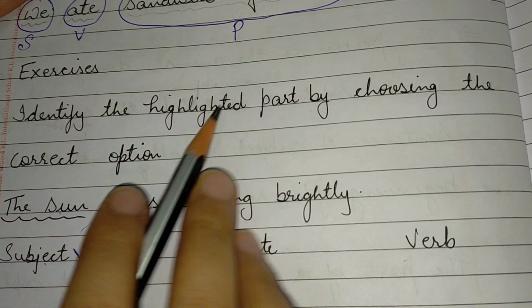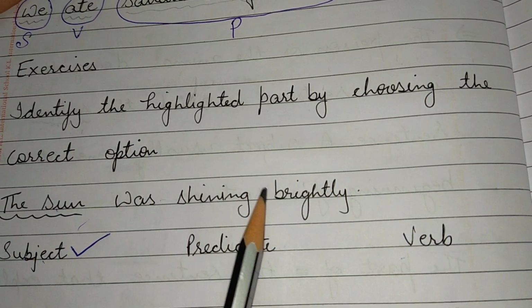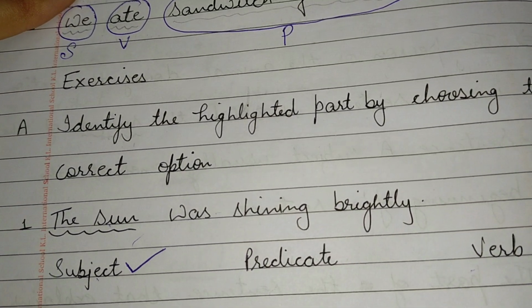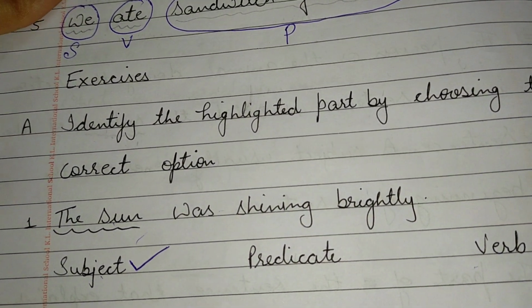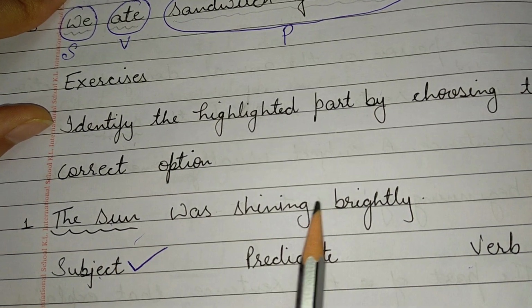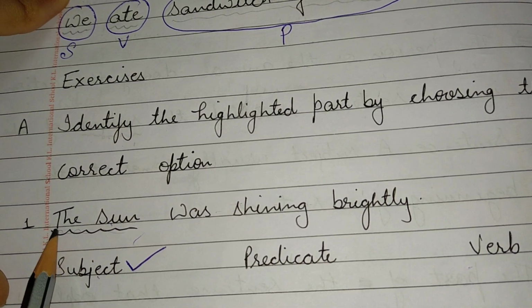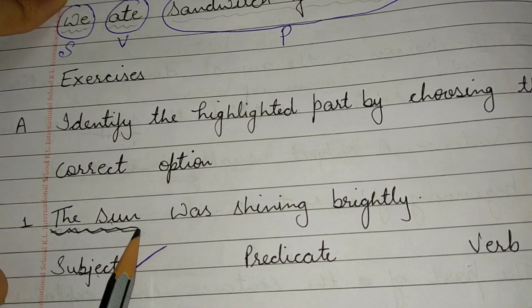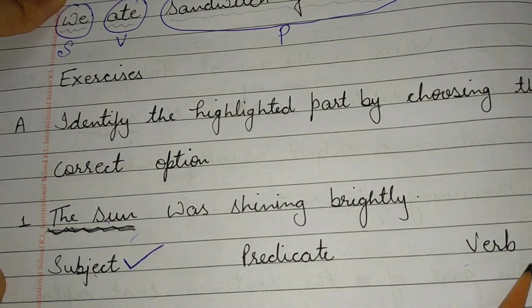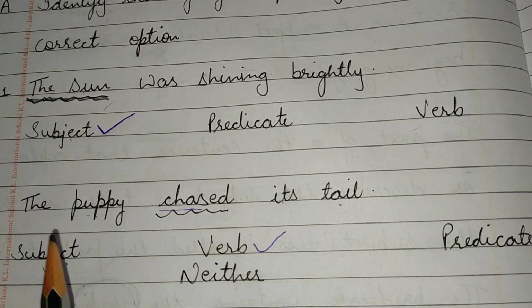Identify the highlighted part by choosing the correct option. The sun was shining brightly. So here we are talking about what? We are talking about sun. Okay. So sun, what was sun doing? Sun was shining brightly. So here it is marked under sun. The underlined part is the sun. So sun is what? Subject, predicate or verb? It is subject.